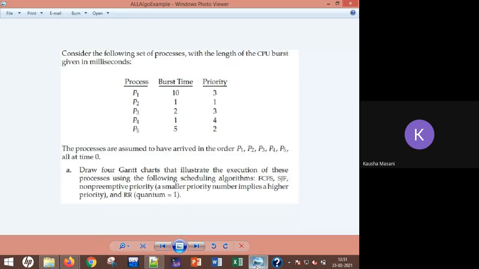Online students, the execution timings are 19, 1, 4, 2, 9.